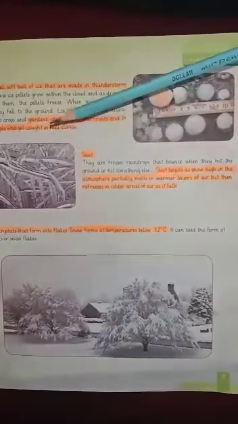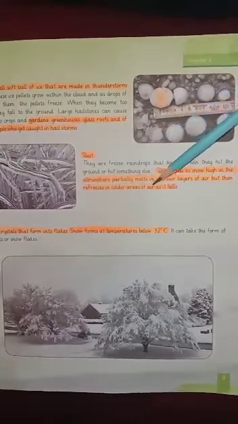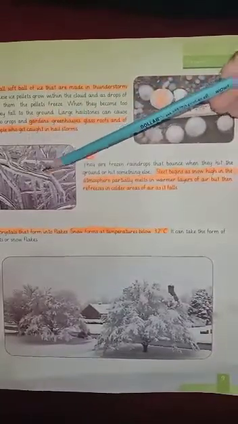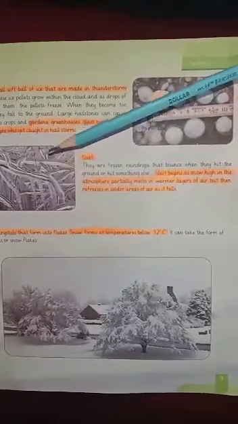So these are partially melted, and in our atmosphere warm air is present. When it comes into the warm air, it melts and is somewhat softened, but then refreezes in colder areas of air as it falls. When it comes to an area where the temperature is very low and it is very cold outside, these raindrops refreeze as they fall on that area.